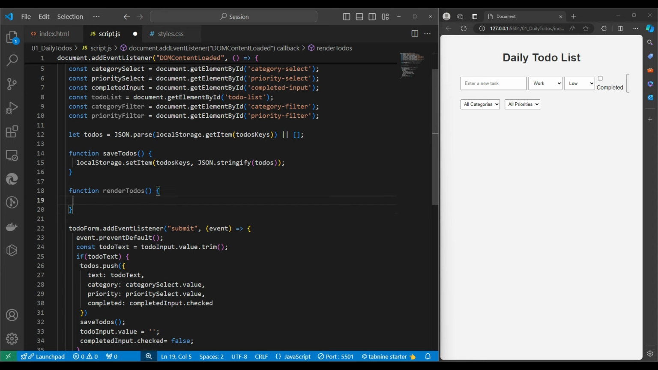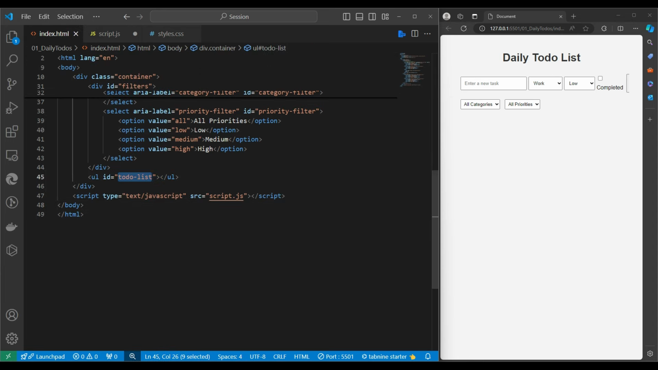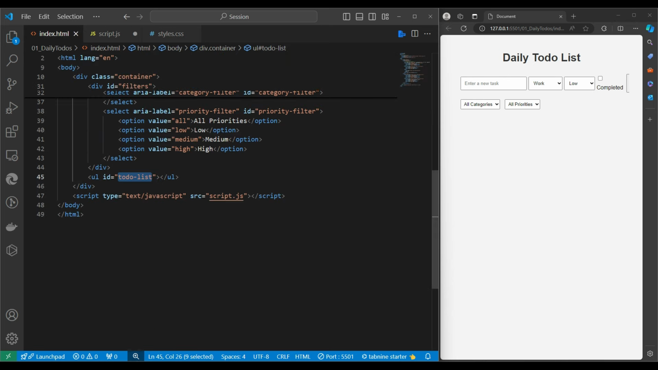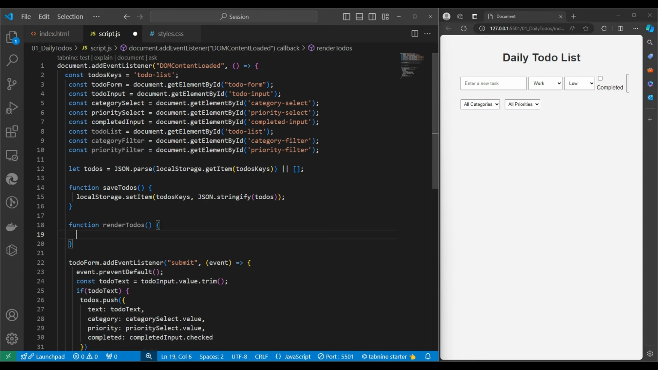Okay, so here we need to make a dynamic thing, and this is the place where we will write down our to-dos. So what we will do first is clear the to-do list. Whatever to-do list exists, we should clear it. We will play with the innerHTML property. innerHTML is a property that any HTML element can have.